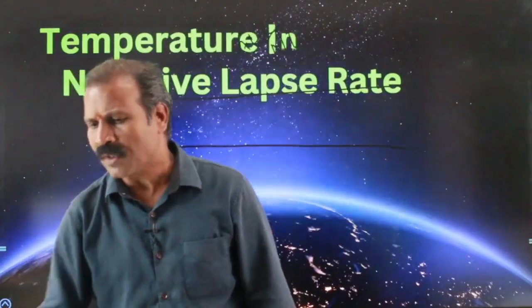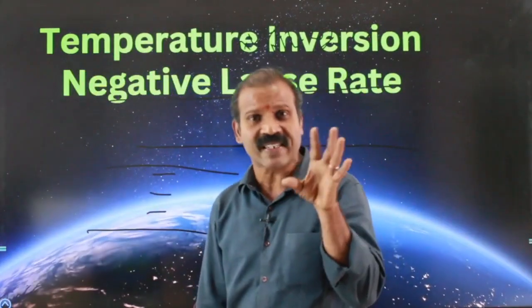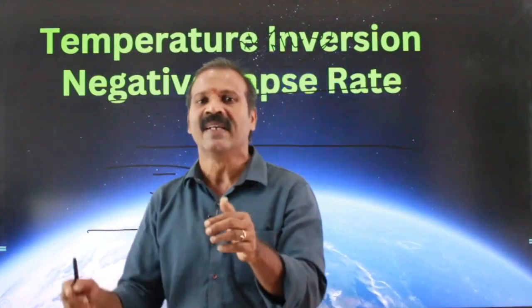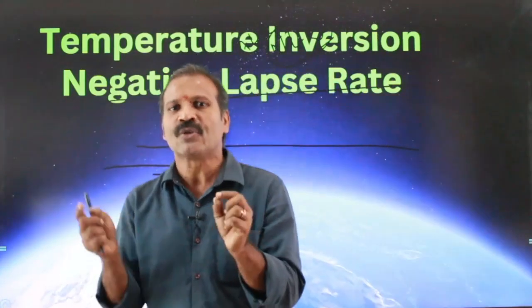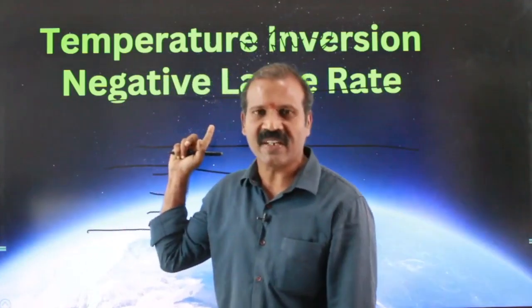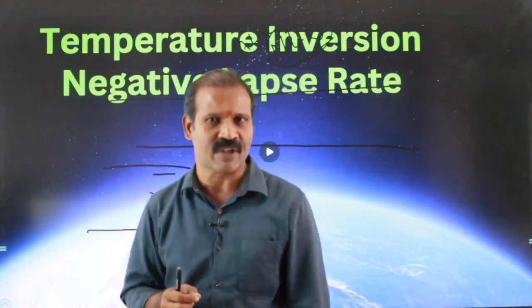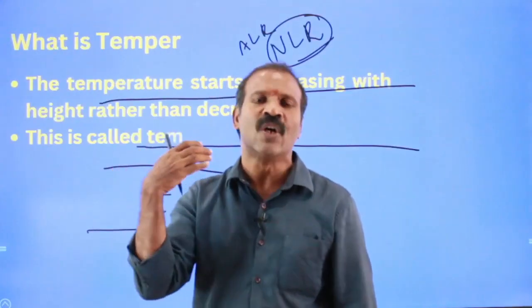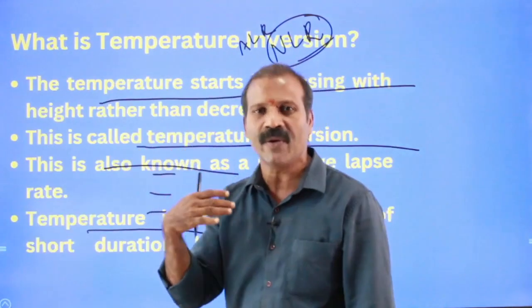There are certain preconditions that must be met by the prevailing atmosphere so that temperature inversion would be the associated phenomenon. Let us discuss those conditions one by one.